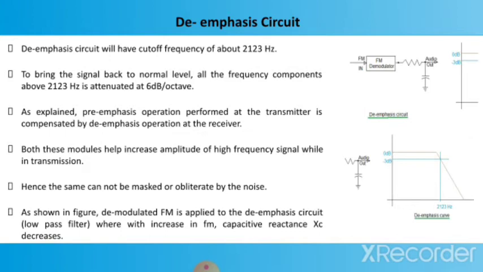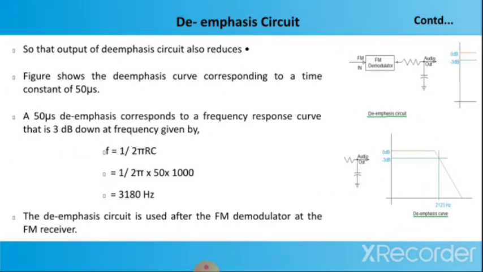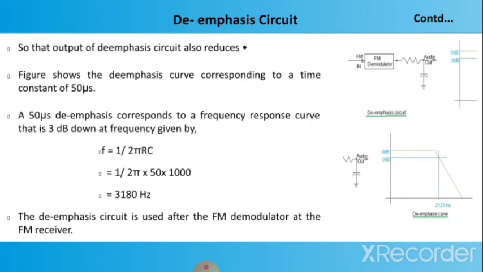As shown in this figure, demodulated FM is applied to the de-emphasis circuit, where with increase in frequency, capacitive reactance XC decreases, so that the output of the de-emphasis circuit also reduces. So here the figure shows the de-emphasis curve. This is the de-emphasis curve corresponding to a time constant of 50 microseconds.